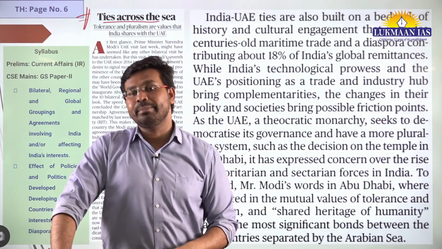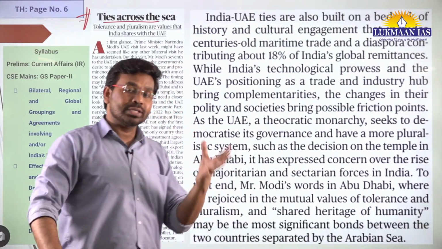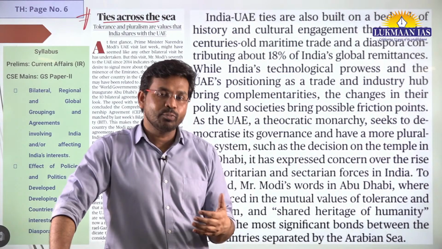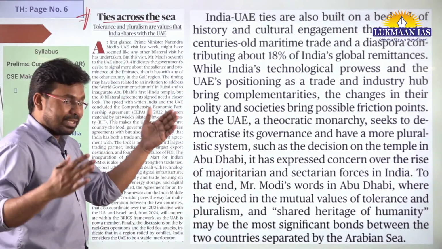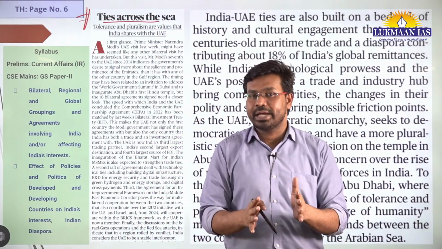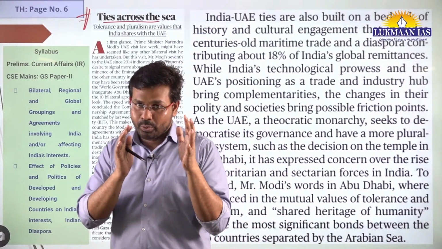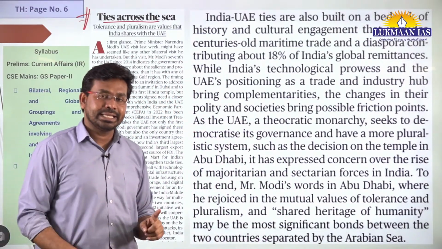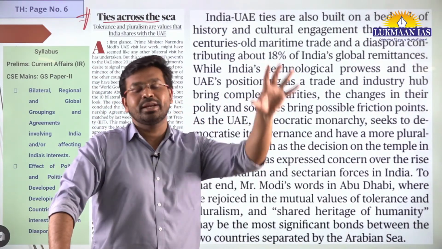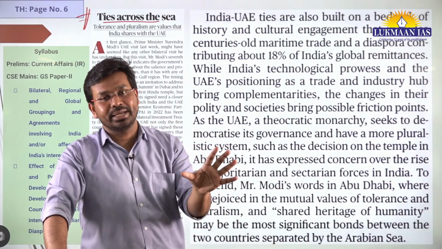As we know, the United Arab Emirates is a country located in the Gulf region, right? So why across the sea? Because between India and the United Arab Emirates, we have the Arabian Sea. The relation that India has with the United Arab Emirates is at a strong level. We have very close ties with one another. Why is it the case? Because a huge number of Indian people, the Indian diaspora, reside in the United Arab Emirates. Almost half of the country's population in UAE is Indian.